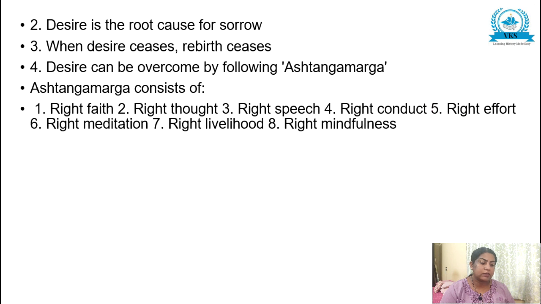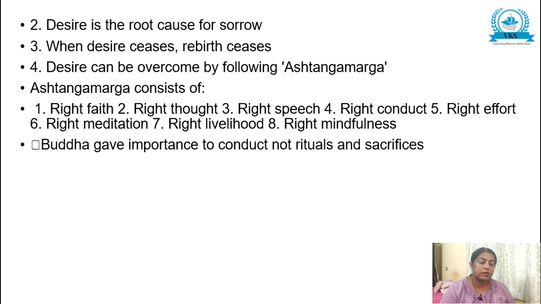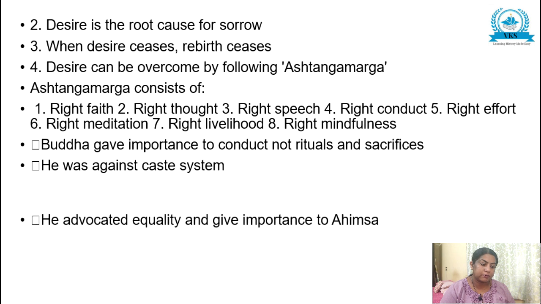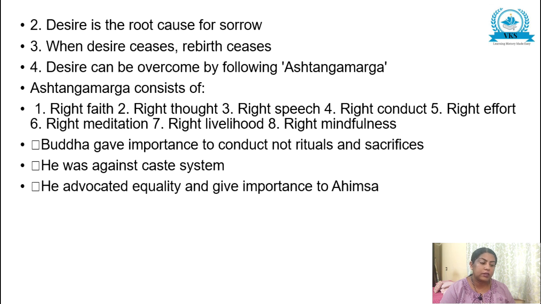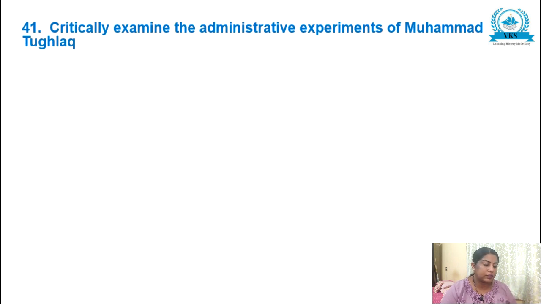Ashtanga Marga consists of right faith, right thought, right speech, right conduct, right effort, right meditation, right livelihood, and right mindfulness. Buddha gave importance to conduct, not rituals and sacrifices, and he was against the caste system. He advocated equality and gave importance to ahimsa, and he admitted men and women of all castes into the Sangha. He did not refer to God. So all these points you have to add as the teachings of Gautama Buddha.